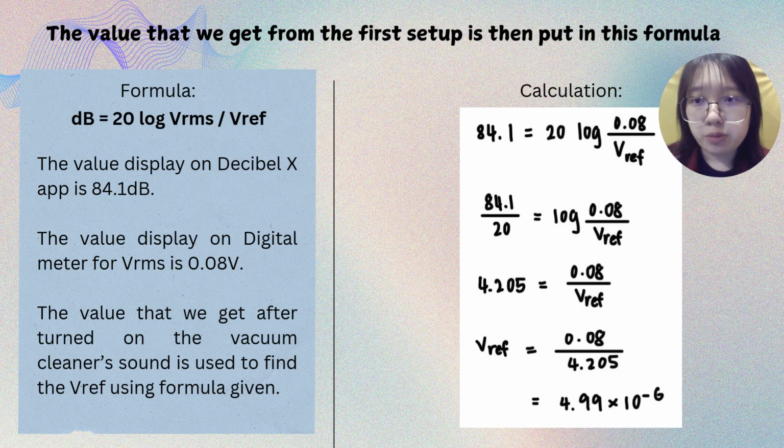The values that we got from the first setup are then put in this formula, which is dB equal to 20 log VRMS over V reference. The value displayed on the Decibel X app is 84.1 decibels, while the value displayed on the digital meter on DasyLab for VRMS is 0.08 volt. These values, obtained after turning on the vacuum cleaner sound, are used to find the V reference using the formula given. By rearranging the formula and substituting the values, the answer for the V reference is 4.99 times 10 to the power of negative 6 volt.